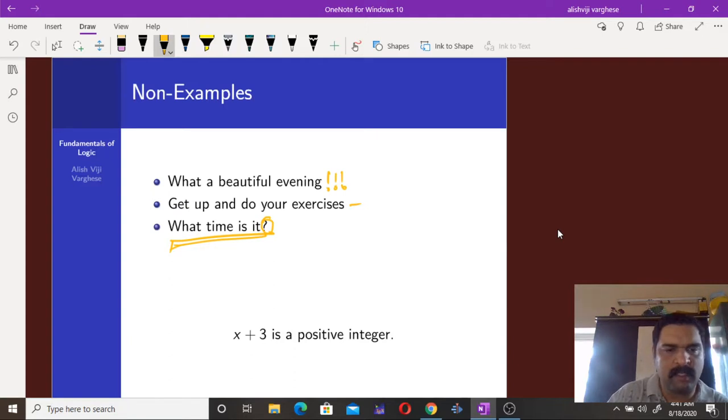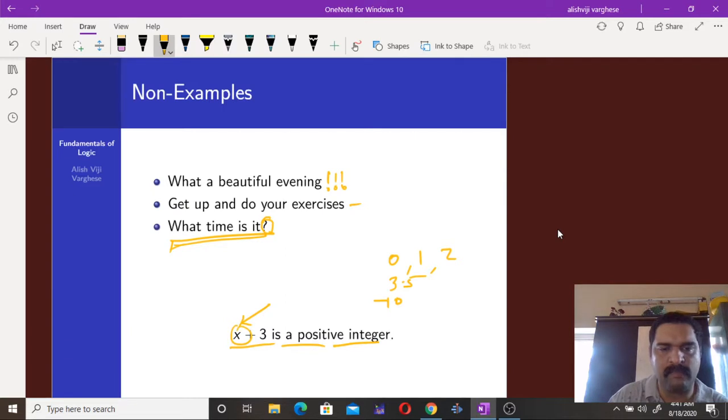"x plus 3 is a positive integer." Here it contains a variable. If x is equal to 0, or x is equal to 1, x is equal to 2, then all we get is a positive integer. If x is equal to 3.5, what we get is not an integer. If x is equal to minus 10, then x plus 3 is not positive, it is negative. So the truth value of this particular statement depends on the value of x.